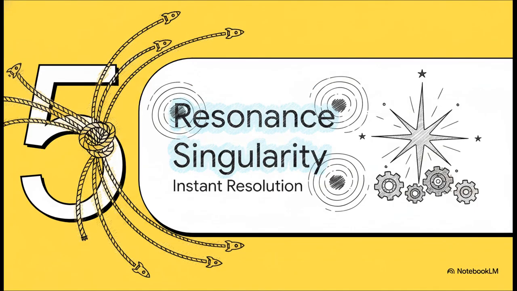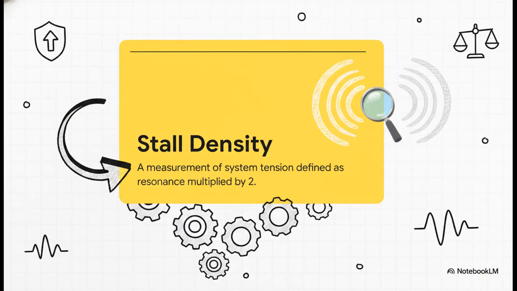Which brings us to our final section, Chapter 5, Achieving Resonant Singularity. Let's see how these bounds and moonshot theories build to an incredible climax. Okay, to achieve instantaneous resolution in a system, we first need to calculate stall density. The formal source code simply defines this as a measurement of system tension, mathematically calculated as resonance multiplied by 2. You take the system's resonance, double it, and boom, you have your stall density.